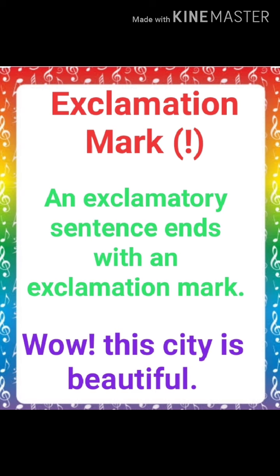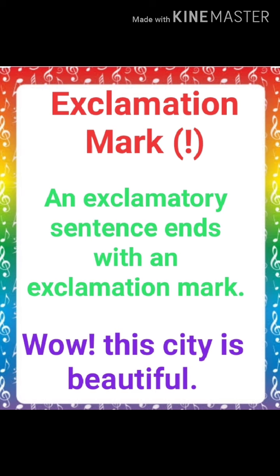When we are expressing our feelings, our happiness or sadness or sorrow, to express our emotions and feelings we use the sign of exclamation. Like in this sentence, wow, this city is beautiful.